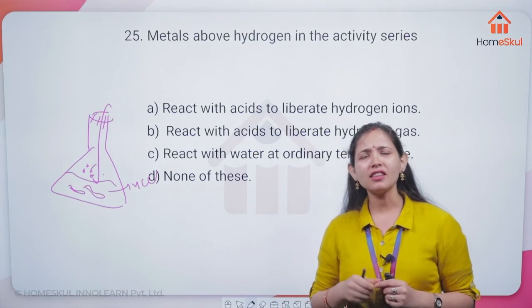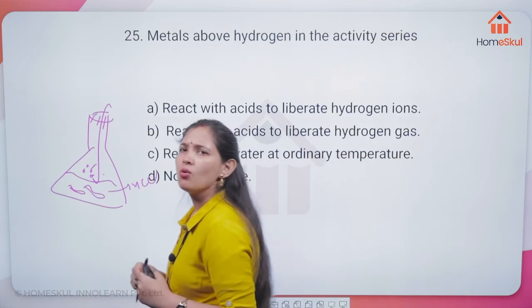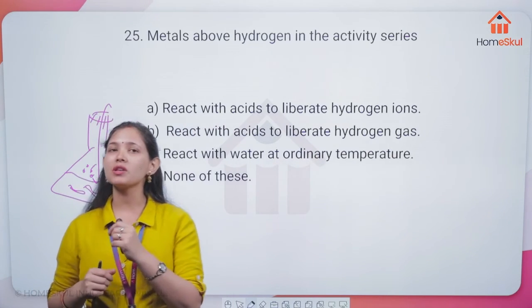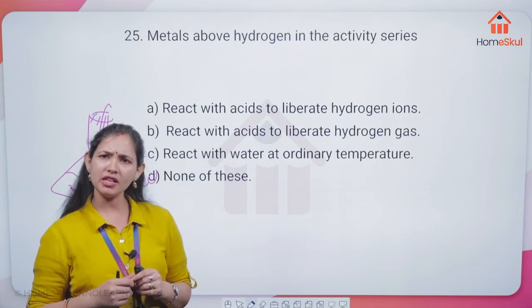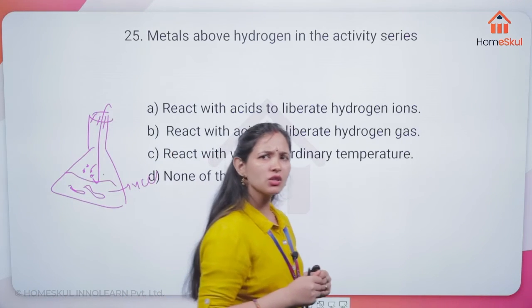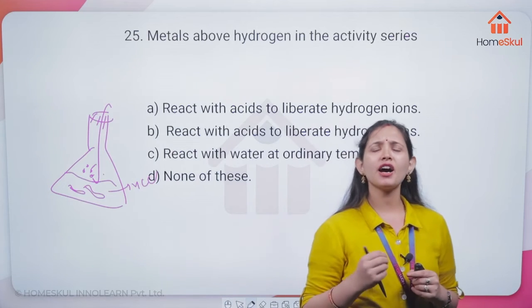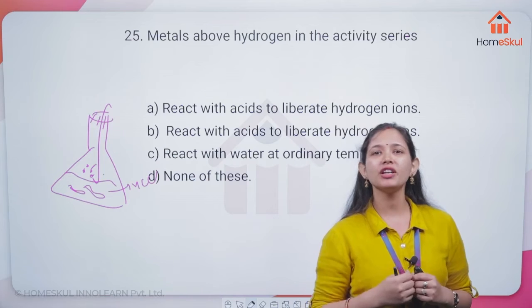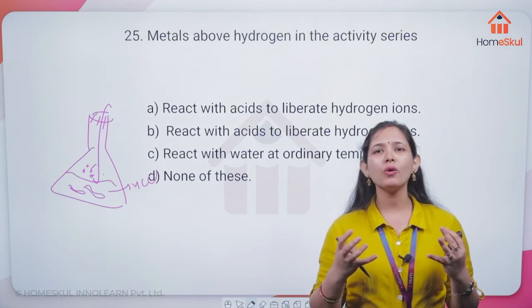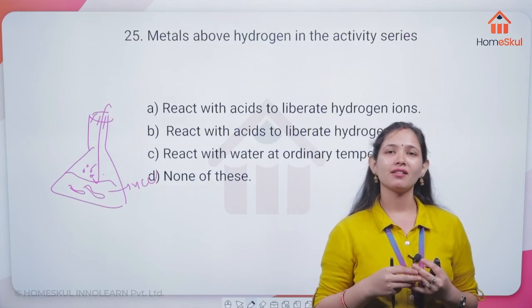The same thing applies to the reaction of metals with hydrogen carbonates and carbonates. So please tell me, when metal carbonates and metal hydrogen carbonates react with acids, which gas is released?